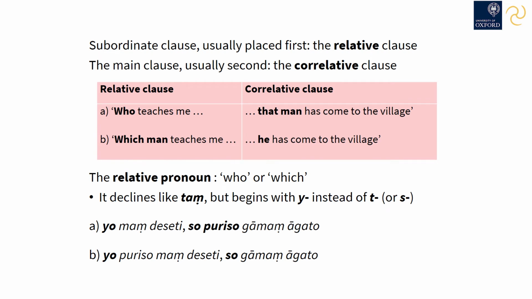Who teaches me? That man has come to the village. That is a way of saying in Pali, the man who teaches me has come to the village. Or one could say, Yo purisaṃ maṃ deseti, so gāmaṃ āgato. Which man teaches me? He has come to the village.